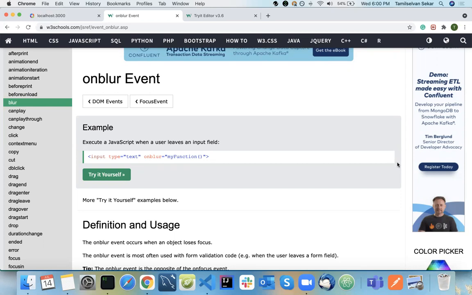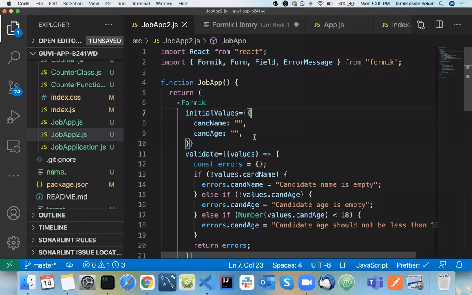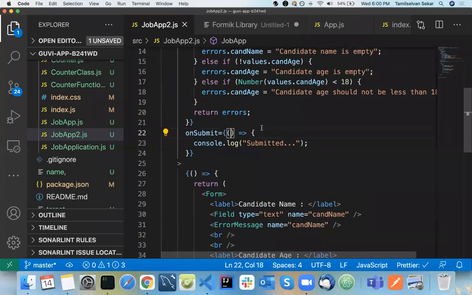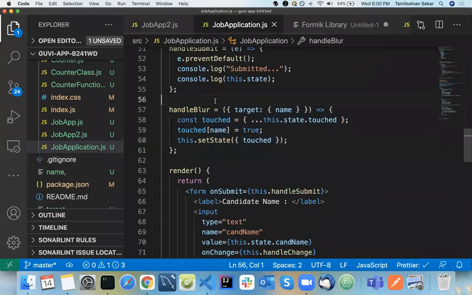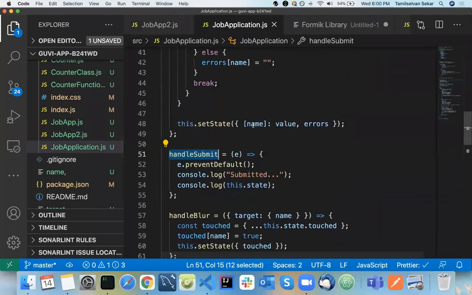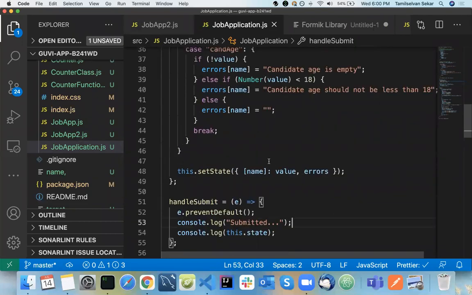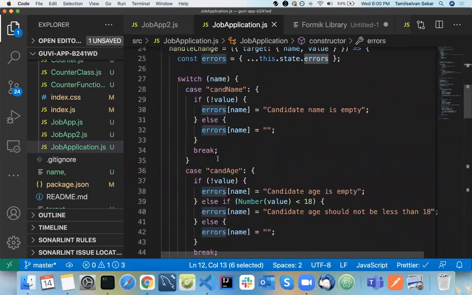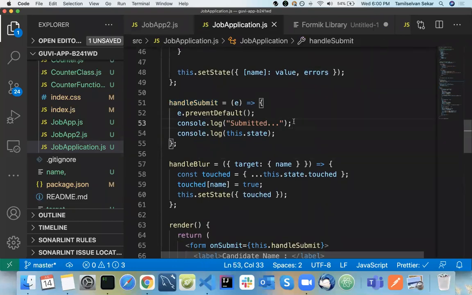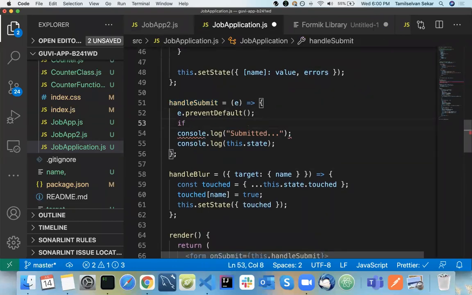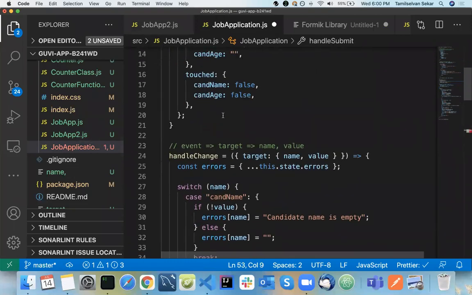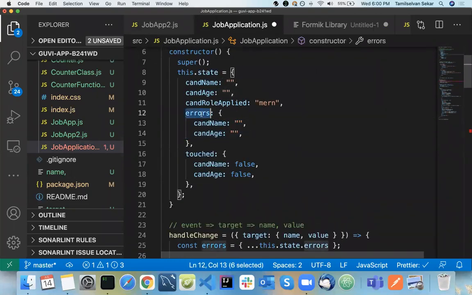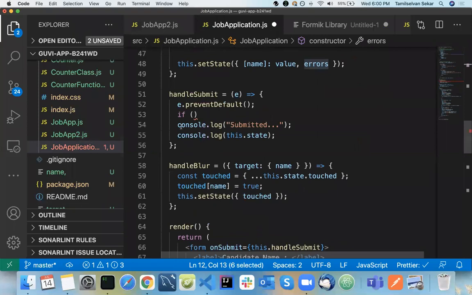Can you submit the form directly without filling in any field? No. Okay. So here, you're on submit. So same here. It applies to whatever, the job application there. Here in your handle submit, okay, you need to add some condition that checks if there is an error message inside errors or not. Okay. So before submitting, you just do an if condition and check if there is an error message inside errors. Okay. Then only you should allow them to submit. Okay. So you need to add some validations as well here.